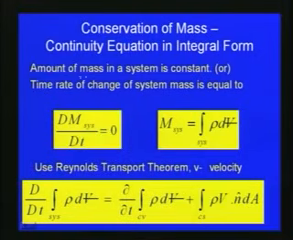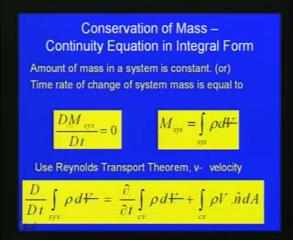According to the conservation of mass, the amount of mass in a system is constant, or the time rate of change of mass is equal to 0. That is the basic principle of the conservation of mass. The amount of mass in a system is constant, or the time rate of change of system mass is equal to 0, or we can describe it with respect to the total derivative: dm of the system by dt is equal to 0, where t is the time, m is the mass, and d indicates the total derivative.